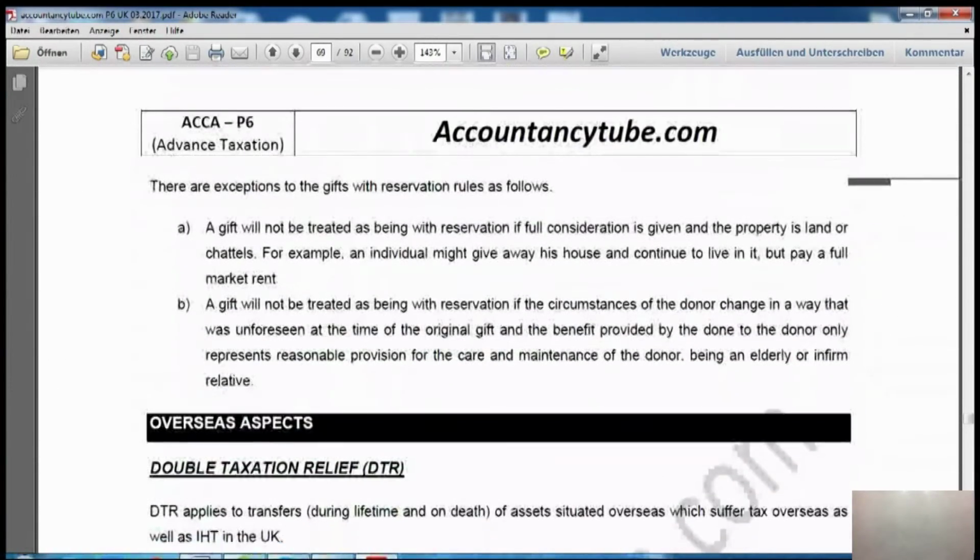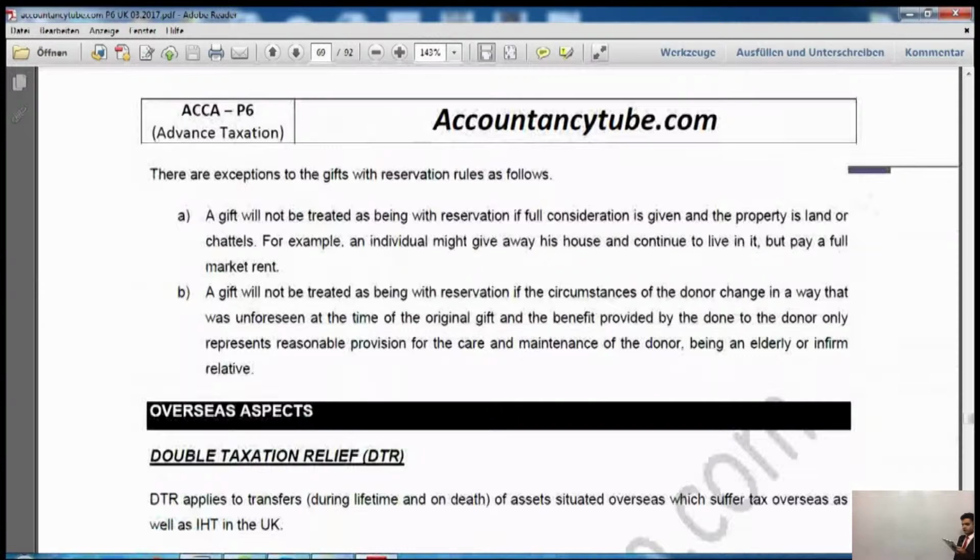It says there are exceptions to the gift with reservation rules as follows. If they have gifted the house and they continue to live in that house, but they are paying a rent to live in that house, which is market rent, then the gift with reservation rules will not apply. I was reading the previous one. It says a gift will not be treated as being with reservation if full consideration is given and the property is land or chattels. For example, an individual might give away his house and continue to live in it but pay a full market rent.